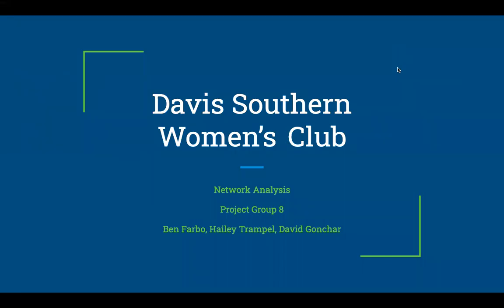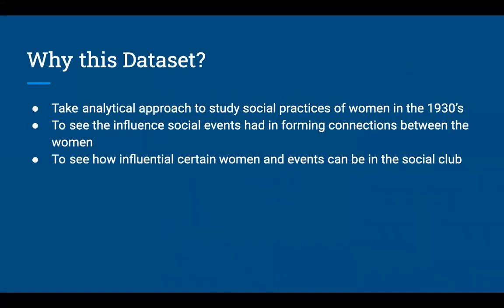Yeah, so like we said, we chose the Davis Southern Women's Club dataset. We chose this dataset because we wanted to learn and take an analytical approach to study how the social practices of women in the 1930s were. We wanted to see the influence each social event had in forming connections between each woman, and we wanted to see how influential certain women were at each event, and in the social club.